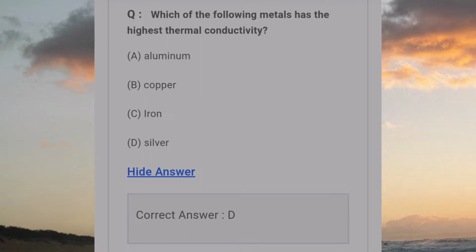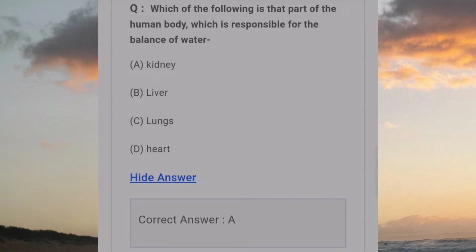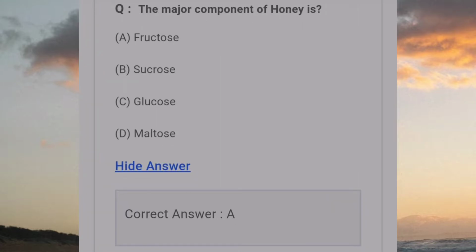Which of the following metals has the highest thermal conductivity? Answer D. Silver. Which of the following is that part of human body which is responsible for the balance of water? Answer A. Kidney. The major components of honey is answer A. Fructose.